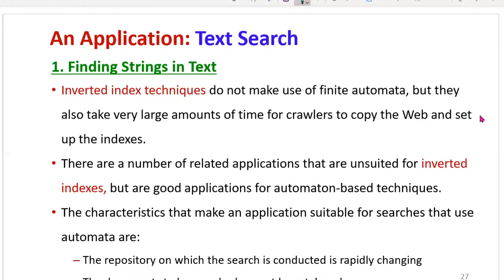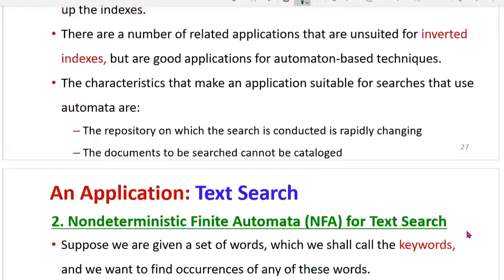Then there are a number of related applications that are unsuited for inverted indexes, but are good applications for automata-based techniques. The characteristics that make an application suitable for searches that use automata are: the repository on which the search is conducted is rapidly changing, and the documents to be searched cannot be cataloged or grouped. So these two characteristics are suited for using the concept of automata.